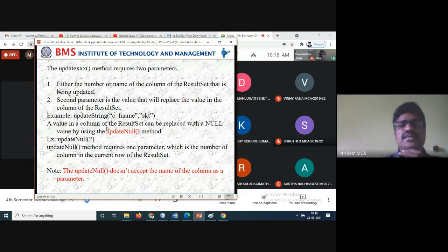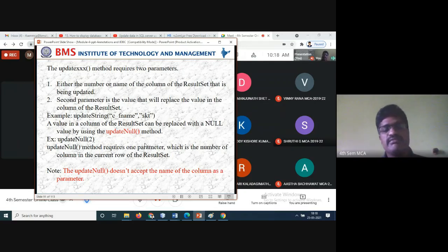The value in a column of the result set can be replaced with null values by using the update null method. So you can use null values also. In your database, when you are creating the table, if you don't want to enter some of the fields, you can specify that null is allowed. Then only it will work. If you are not allowing null, you compulsorily have to enter the values, otherwise it will show errors in your program. So that is update null values.